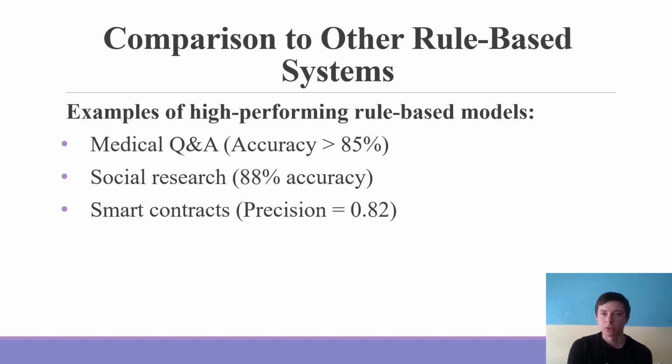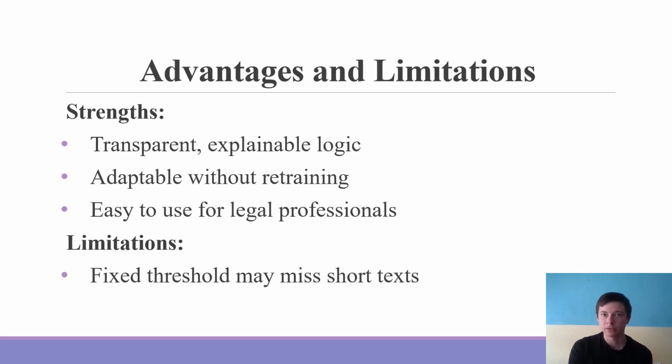What sets the system apart is its unique application. It links news content to actual laws, not just categories or spam, which makes it particularly valuable for government and legal monitoring. The key strength is transparency. Legal analysts can fully trace why a text was matched to a certain law. However, the current system may miss shorter news posts.